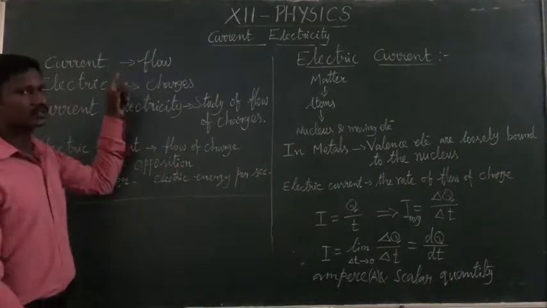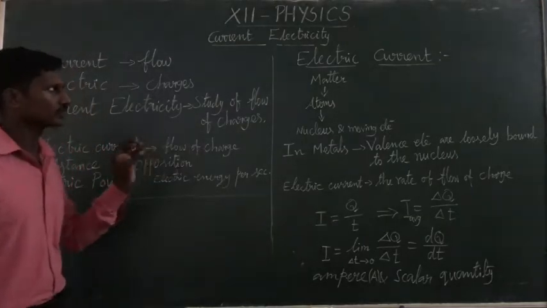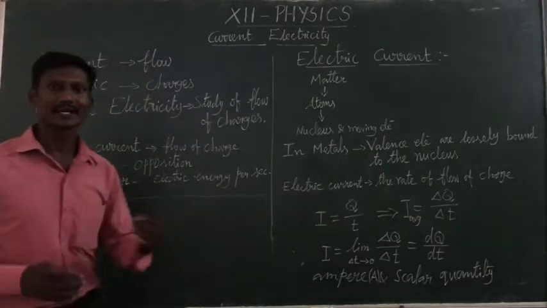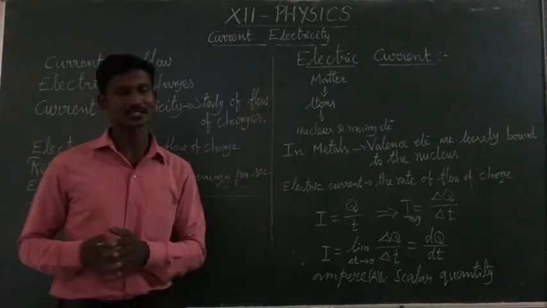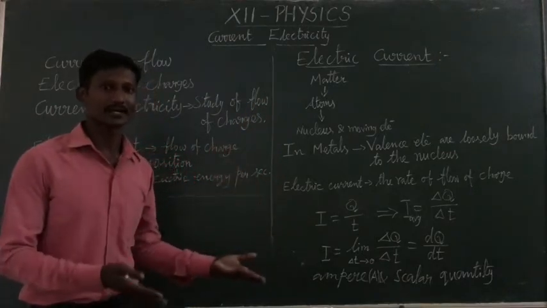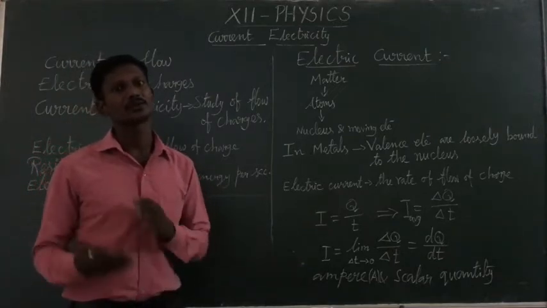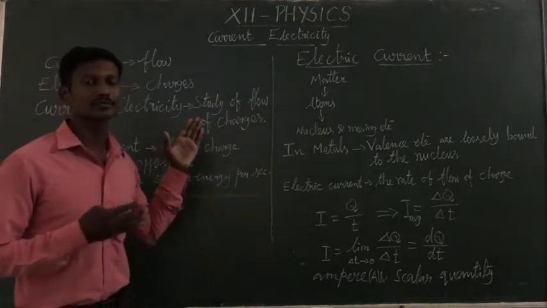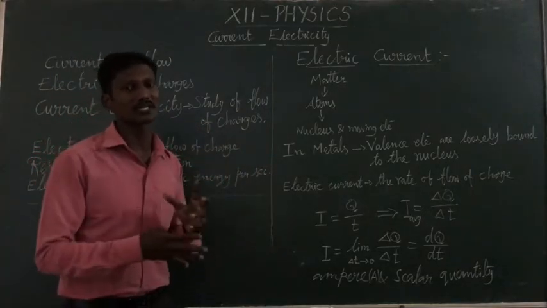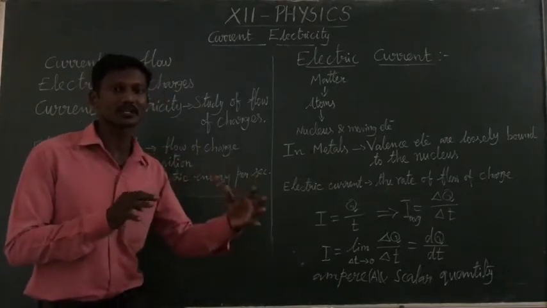Current is a normal English word, but current means flow. So air current, water can flow from high potential to low potential, isn't it? That is known as a water current. Air also flows from high pressure to low pressure. That is known as air current. In the same way, here charges flow from high potential to low potential. Potential means pressure, so high pressure to low pressure, like air.